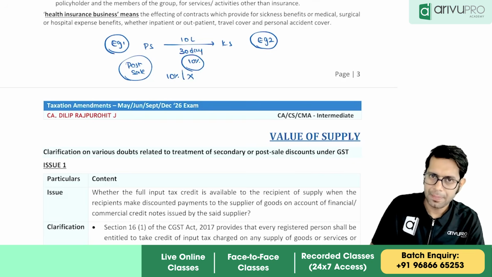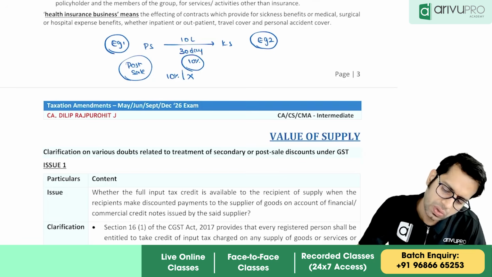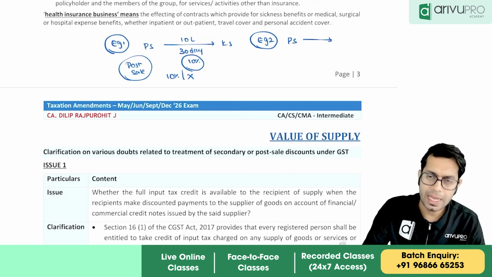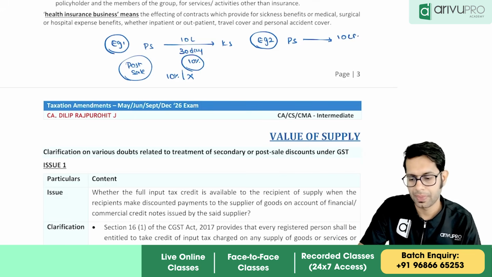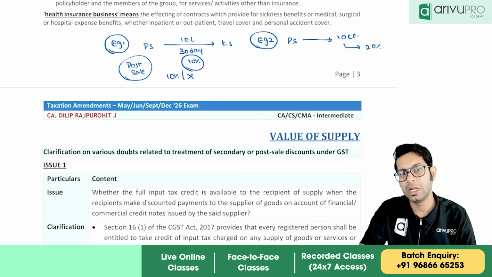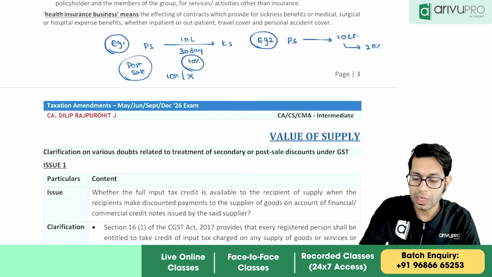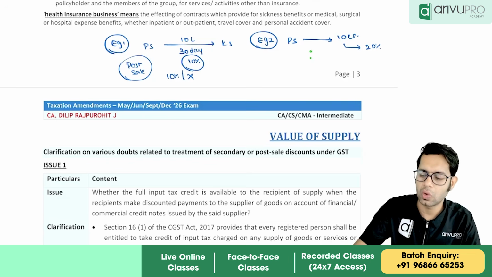Now example number 2 for post sale discount is, let us say I told Karina, in a year, if you purchase more than 10 crore rupees from me, then I will give you a discount of 20%. In a year, she may not purchase more than 10 crore rupees at a time.